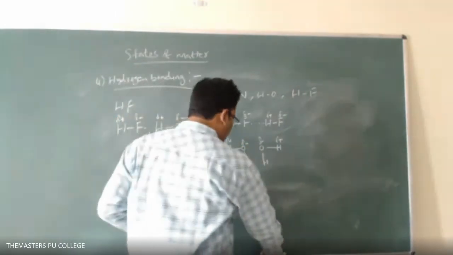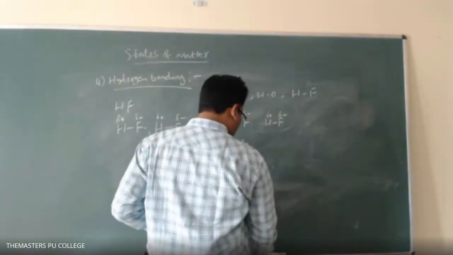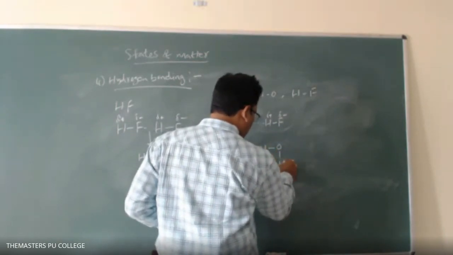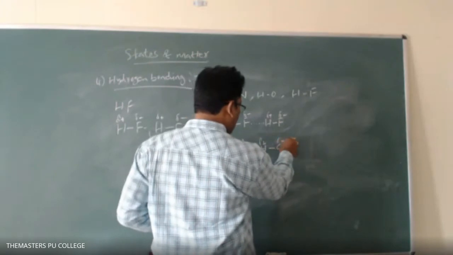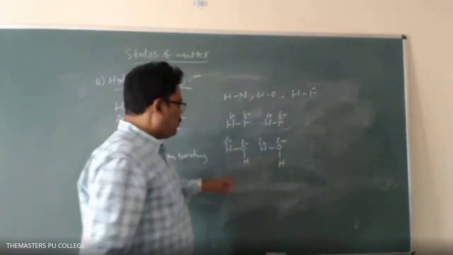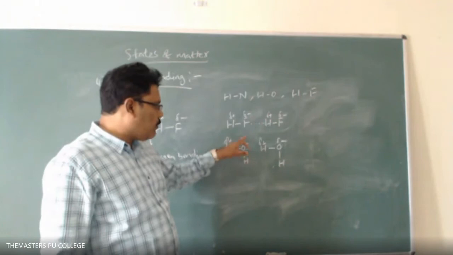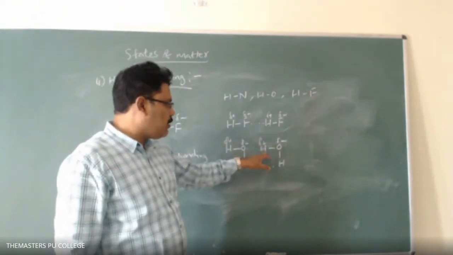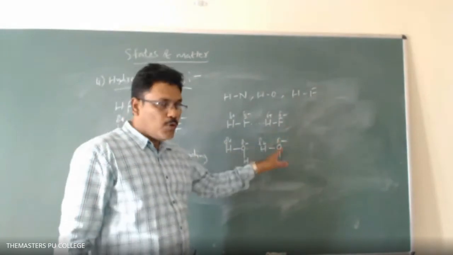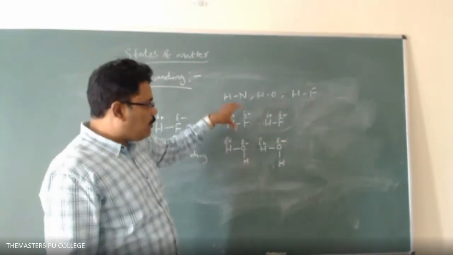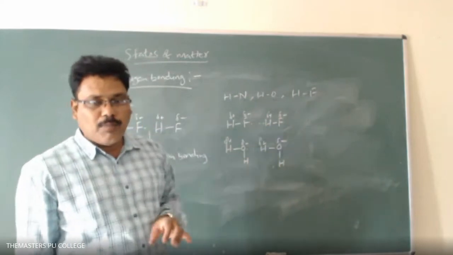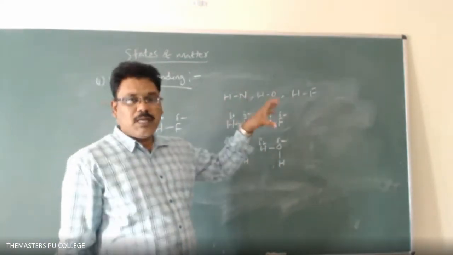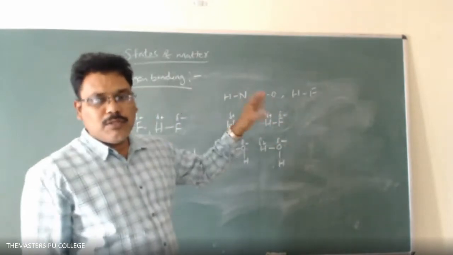The hydrogen bond is present between two different water molecules, between the negatively charged oxygen atom of one molecule and the positively charged hydrogen atom of another molecule. Depending upon the number of hydrogen bonds and their strength, the physical properties of the molecules will be affected.